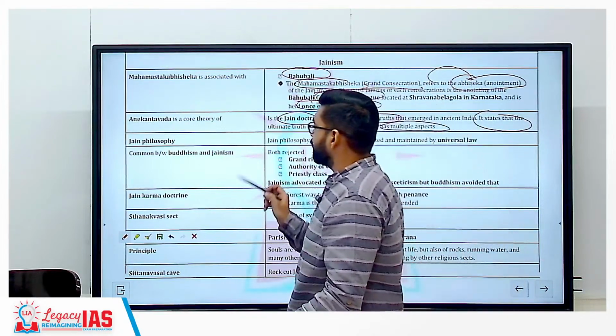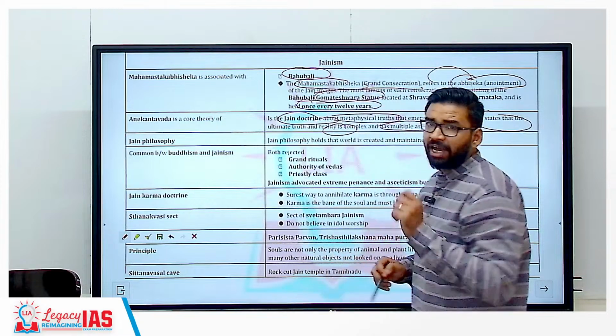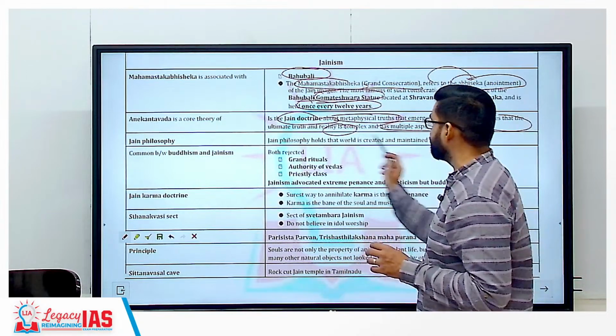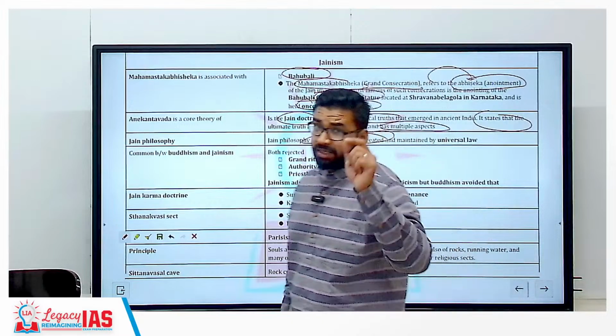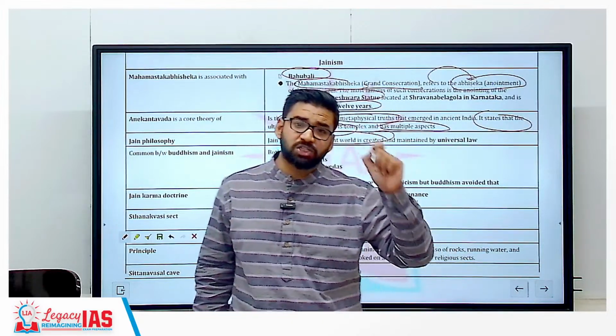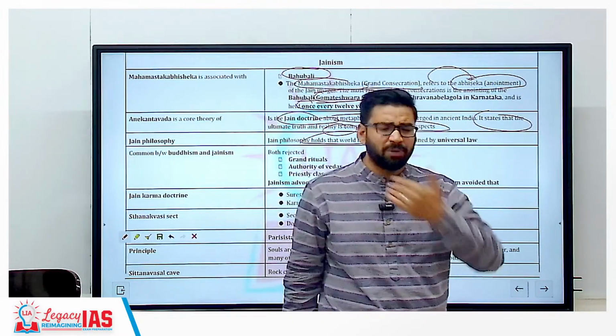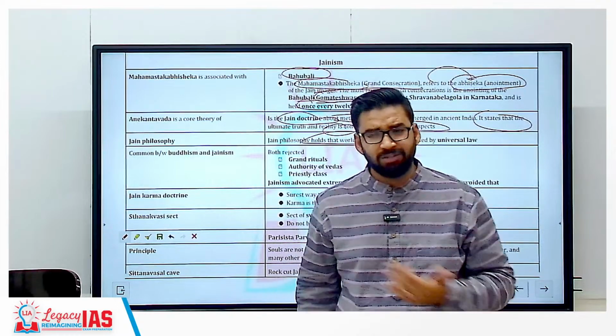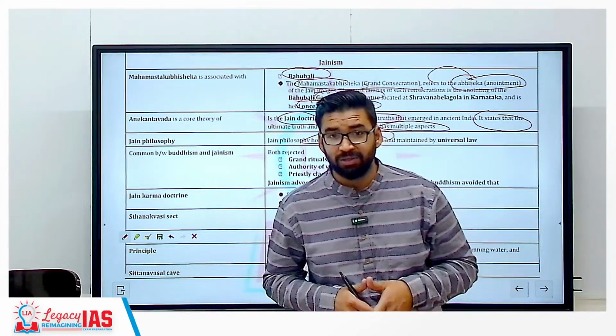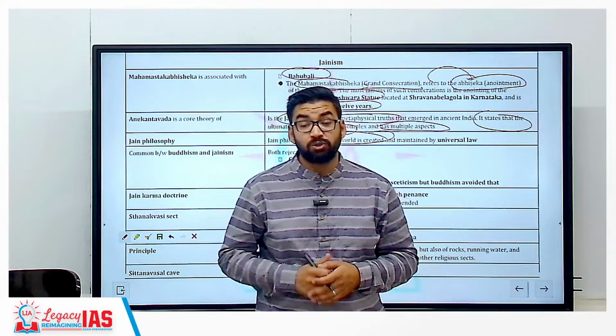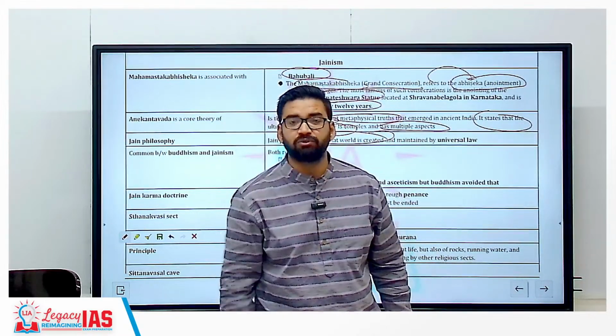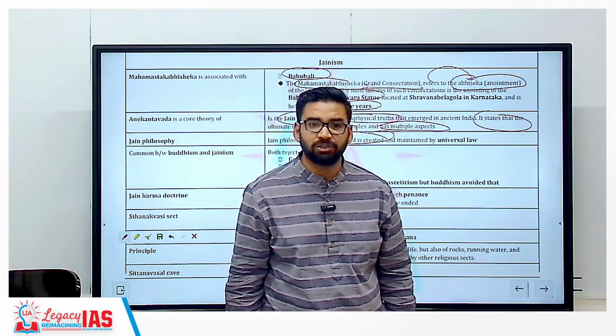Then another important thing, Jain philosophy. In Jain philosophy, they say that the world is not created, but the world is maintained by universal law. This is a very simple, straightforward question that you will get in your NCERT also. Getting my point? So NCERTs are the basic foundation for the UPSC examination.